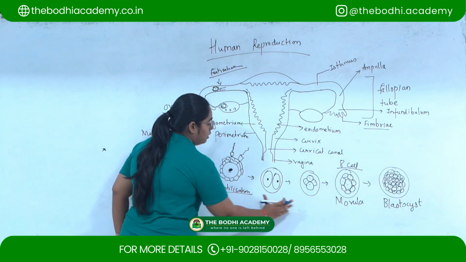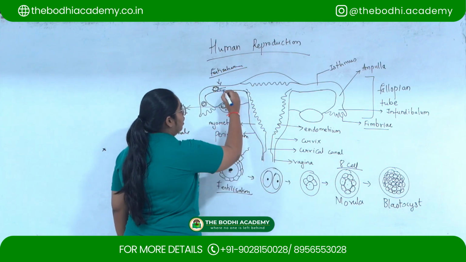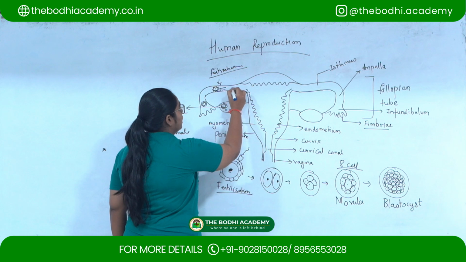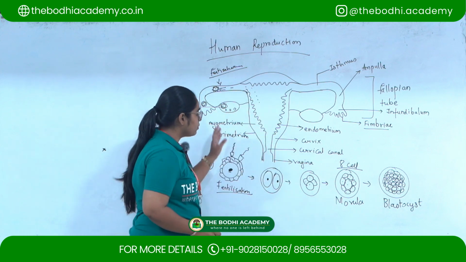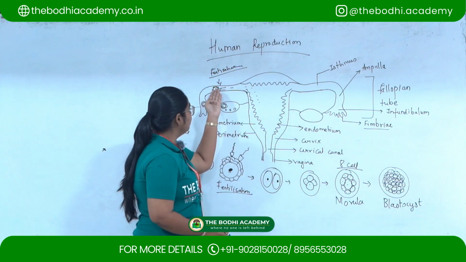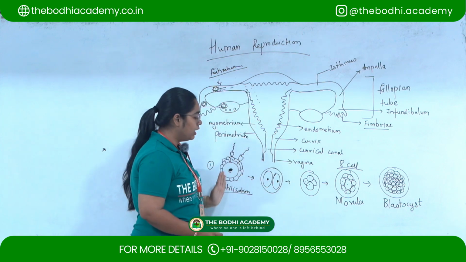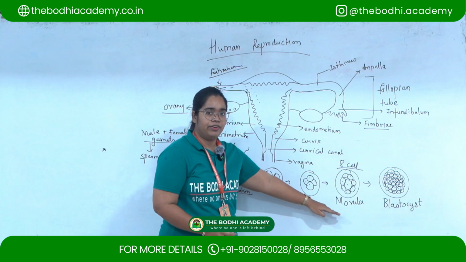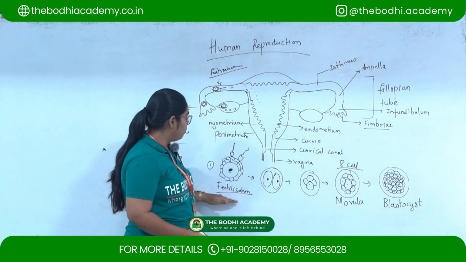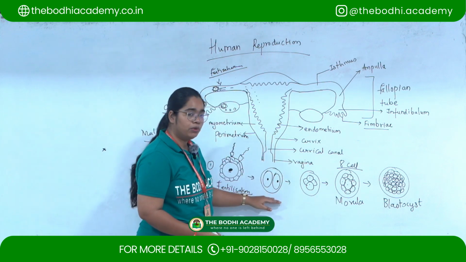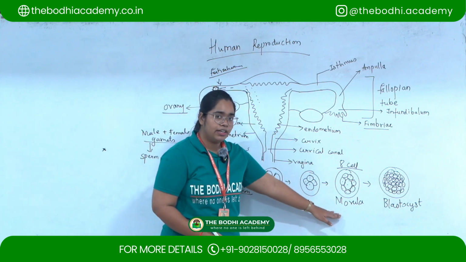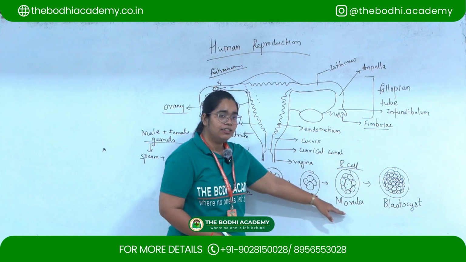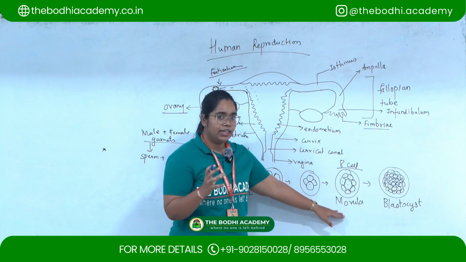This process starts from the isthmus, then it will travel down into the uterus. And as it is traveling down the uterus, it undergoes these specific changes. That is, after fertilization it will form two cells, then it will divide to form four cells, then it will divide to form the morula, which is an eight nucleated cell.